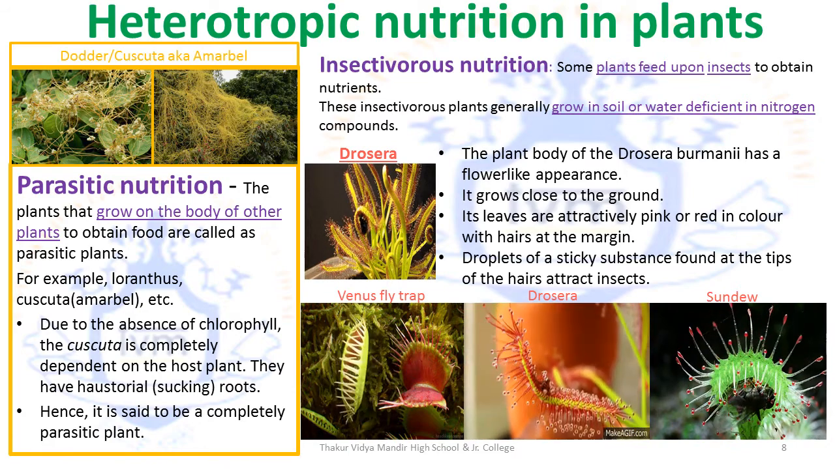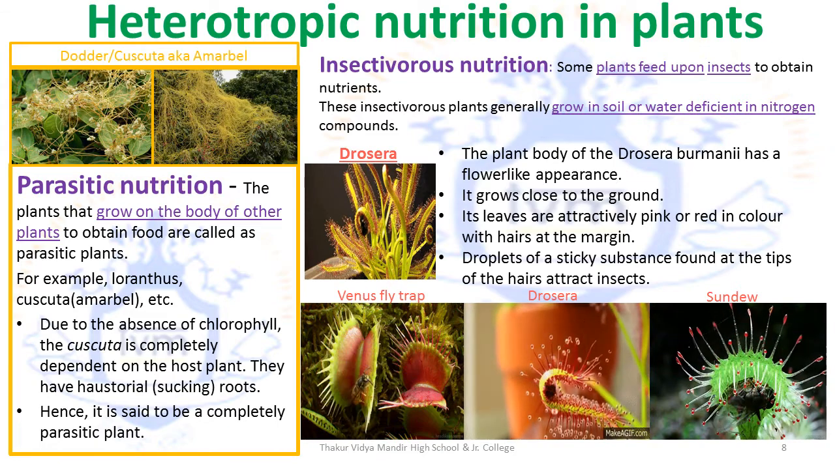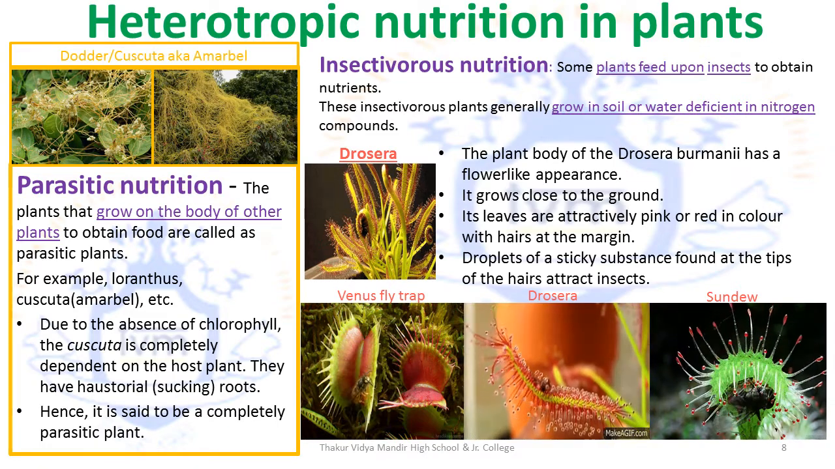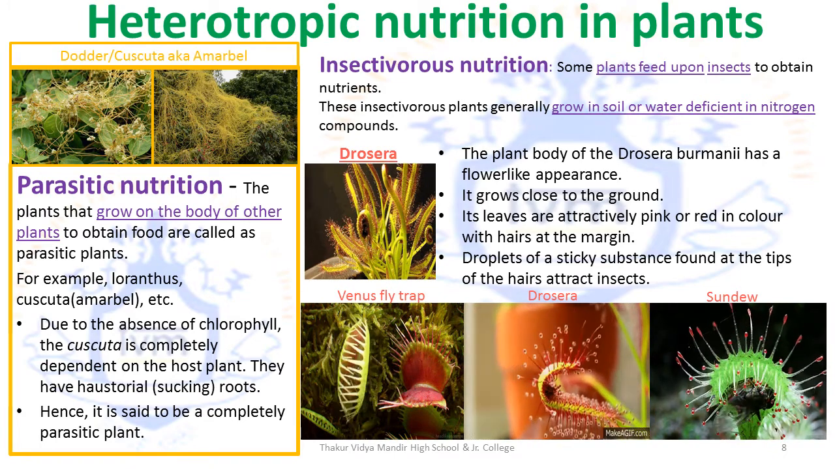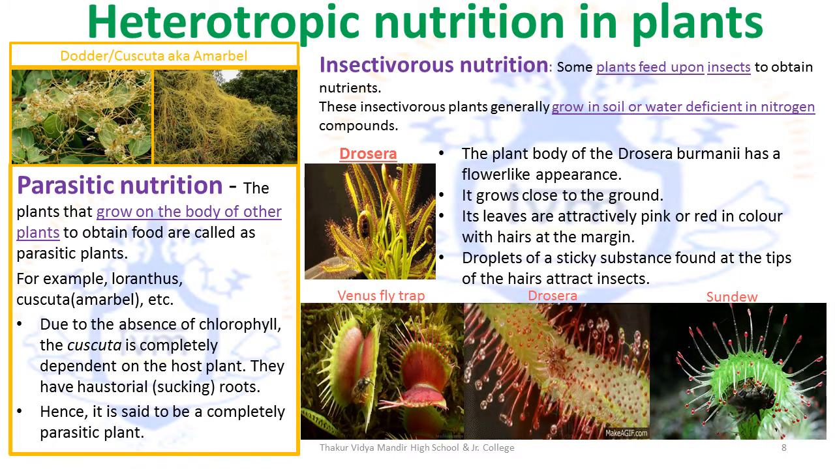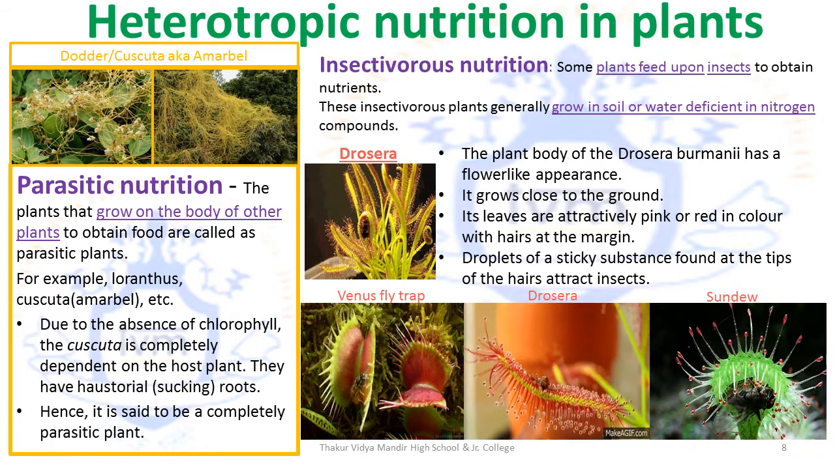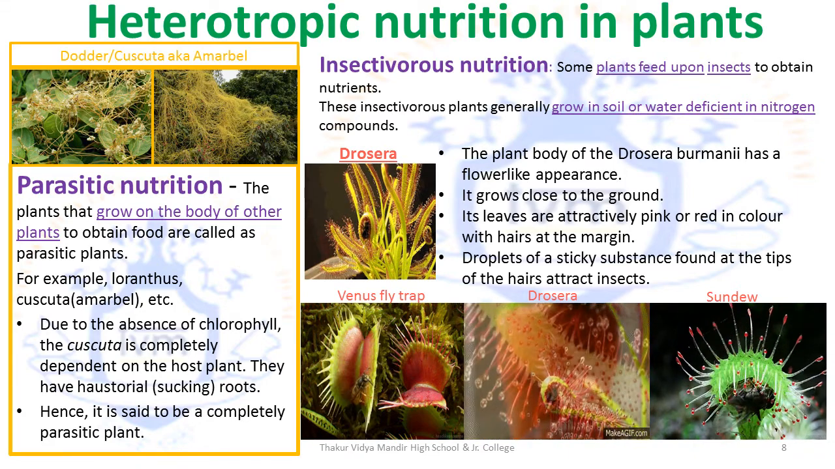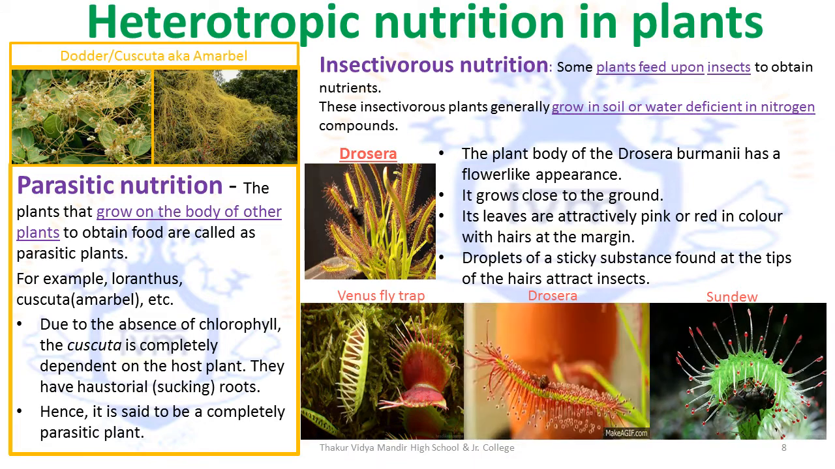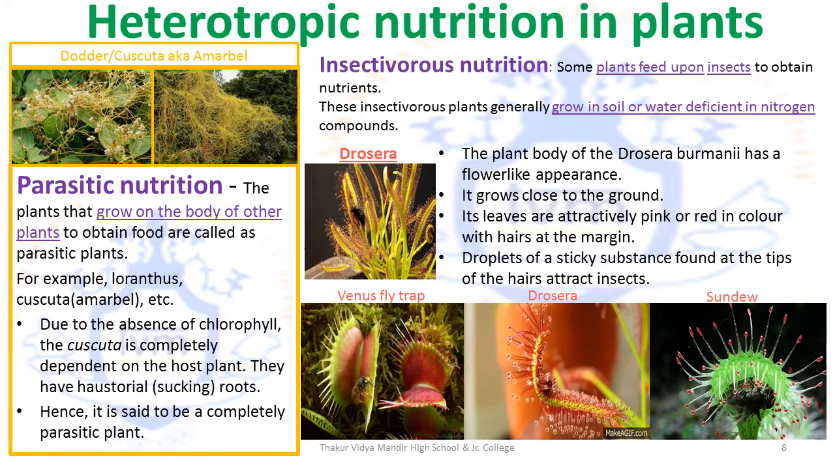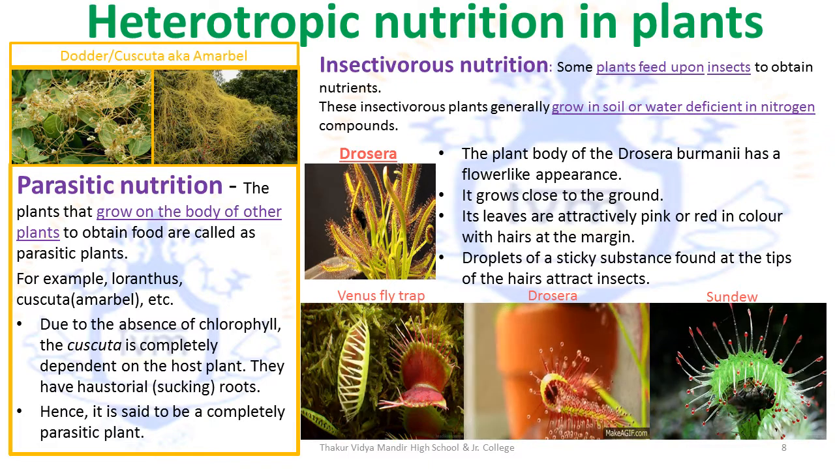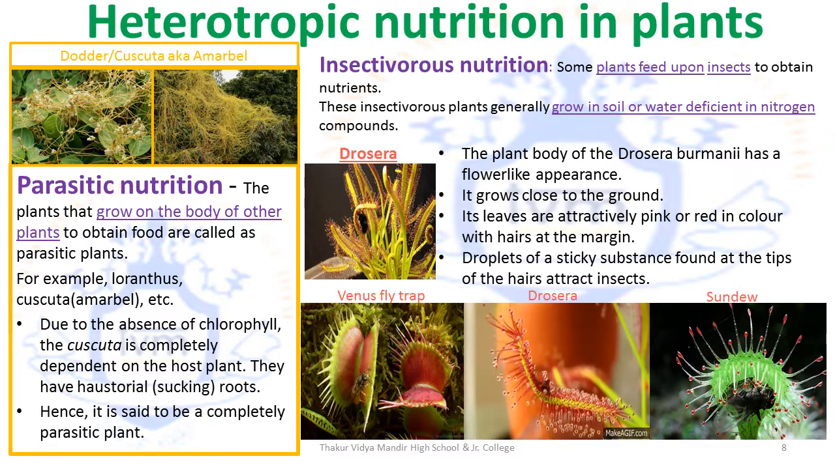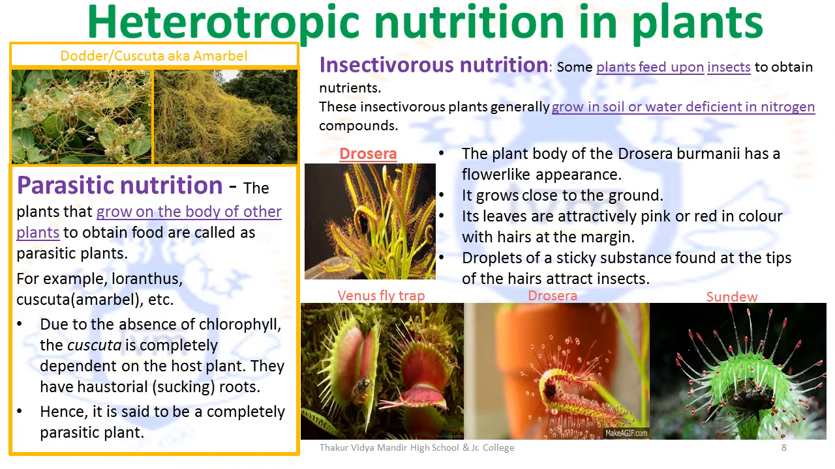The Cuscuta has haustorial roots for absorbing nutrients from the host plant. Haustorial roots are basically roots that are used for sucking and absorbing nutrients. These roots penetrate up to the conducting vessels of the host plant to absorb water and food. The Cuscuta is leafless and cannot perform photosynthesis. Its plant body consists of yellow, wire-like stems.